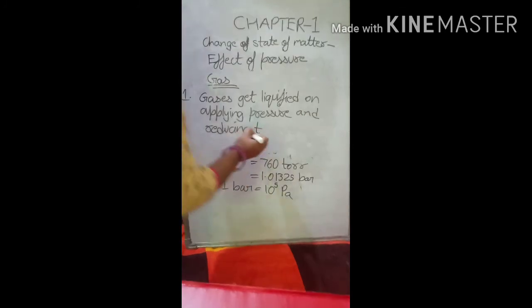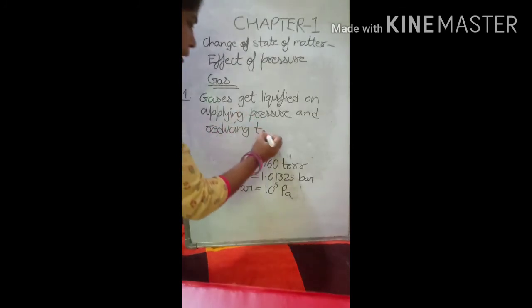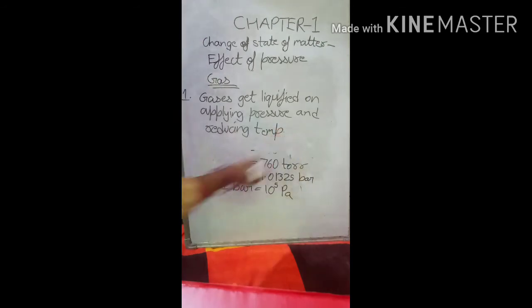If we apply pressure on the gas and simultaneously reduce the temperature, then the gases get liquefied. The atmospheric gases can be liquefied by applying pressure and reducing the temperature.